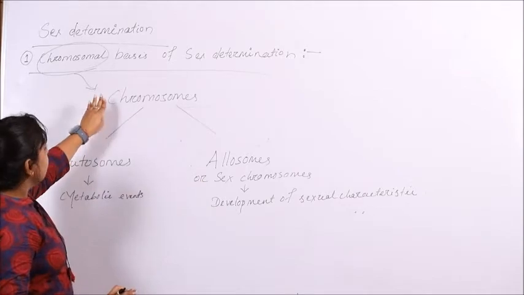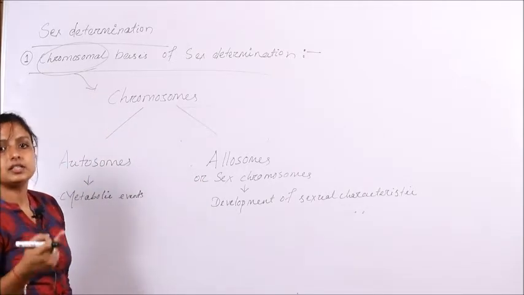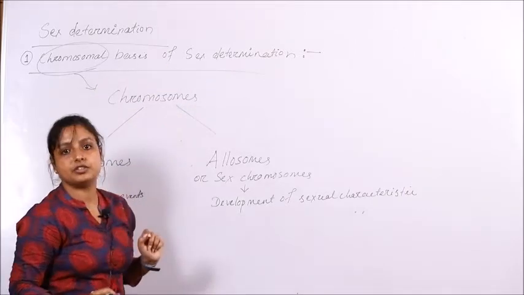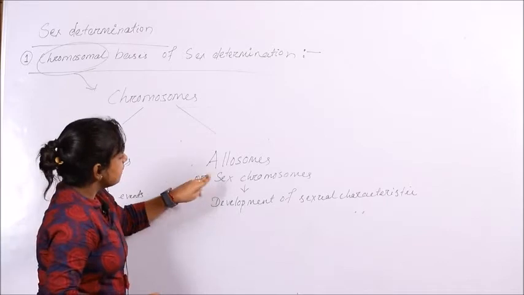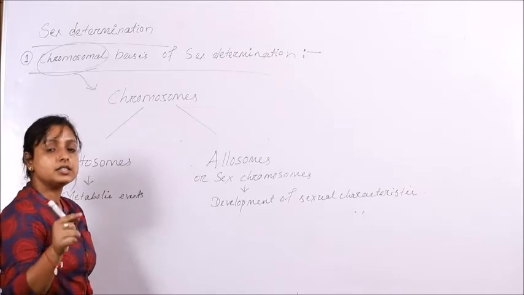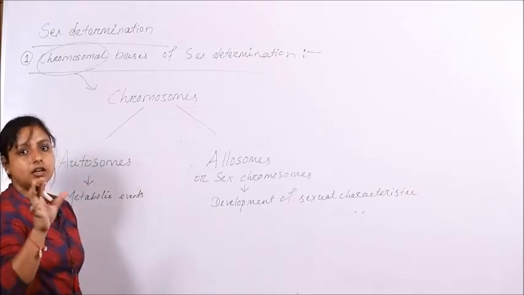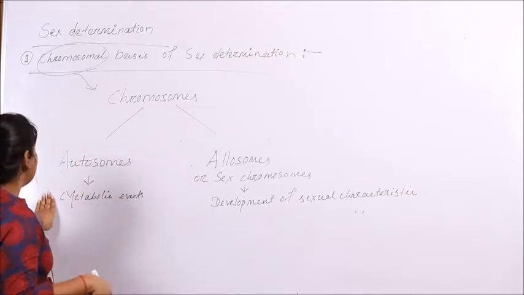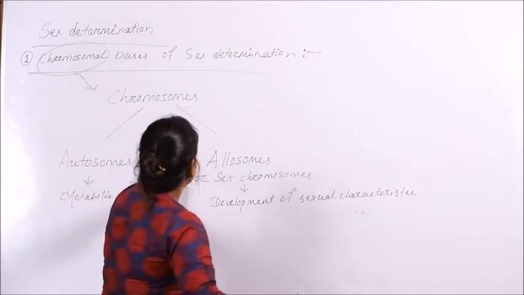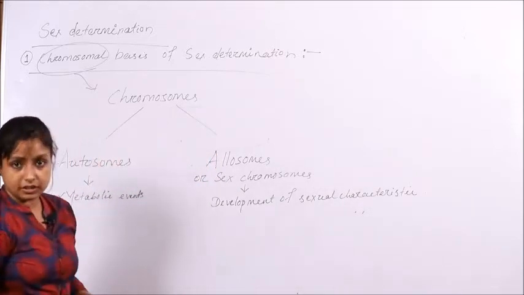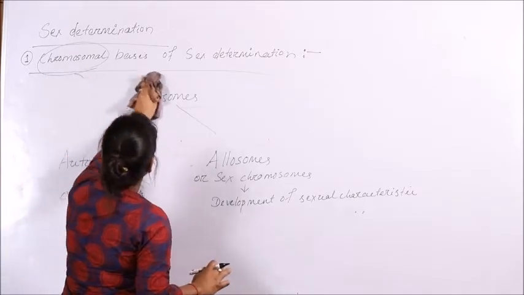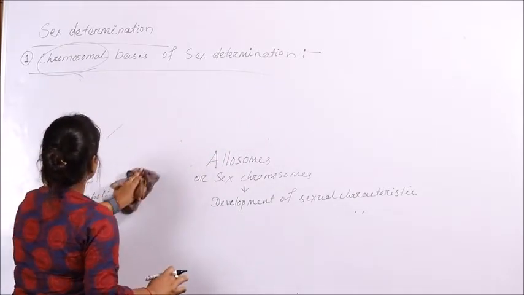When the chromosome plays an important role in determining the sex of a particular organism, it is known as the chromosomal basis of sex determination. As the name suggests, the sex chromosome is mostly responsible for the determination of sex. However, under certain circumstances, autosomes also play a major role in determining the sex of individuals. There are different kinds of chromosomal basis of sex determination, which are majorly divided into 5 categories. So what are the 5 categories of determining sex depending on the chromosomal basis?